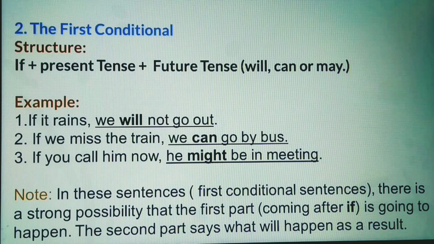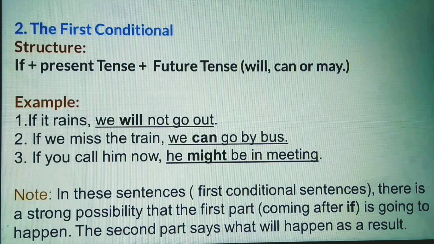Look at the example: if it rains, we will not go out. Another example: if we miss the train, we can go by bus. And it can be in this way: if you call him now, he might be in a meeting.